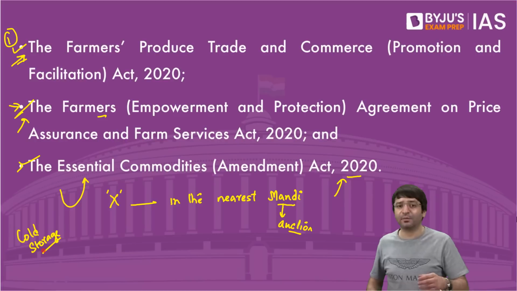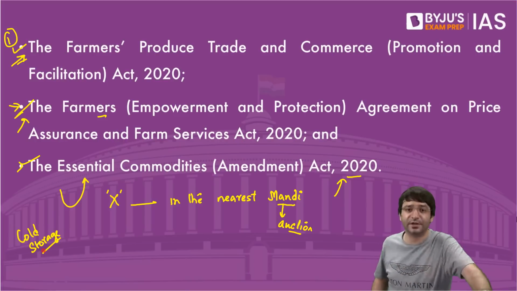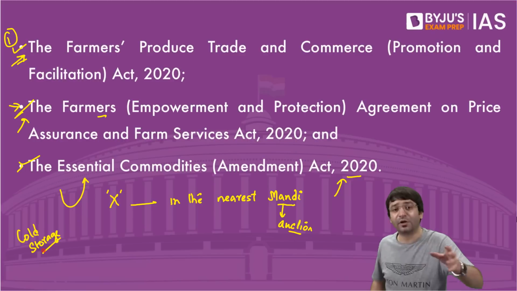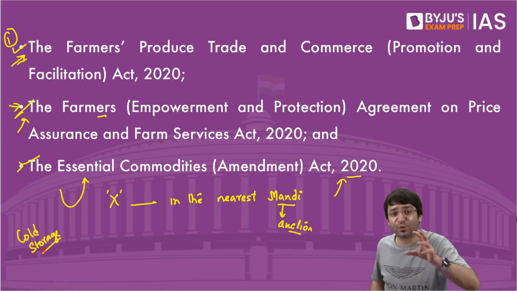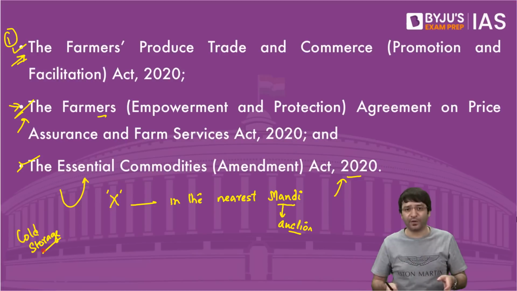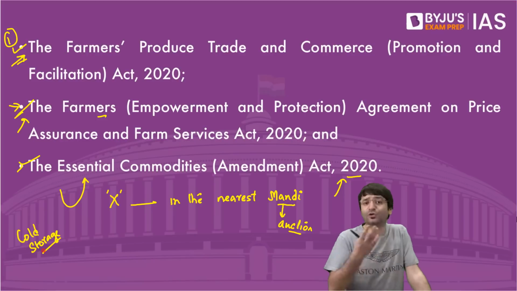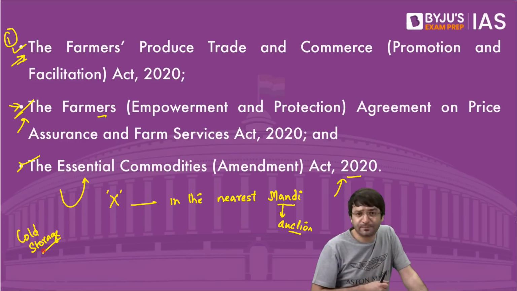But we are not talking about one refrigerator at our home, 350 liters of a refrigerator. We are talking about storing thousands of quintals of tomatoes and other perishable goods. For that, the private sector will have to come forward and develop cold storage. For example, for apples, cold storage facilities need to be developed. That investment will come from private sector.